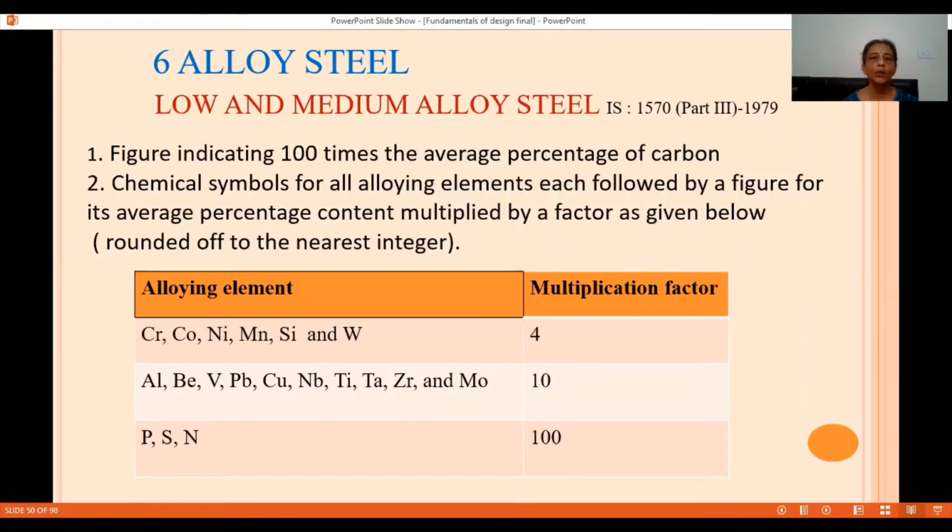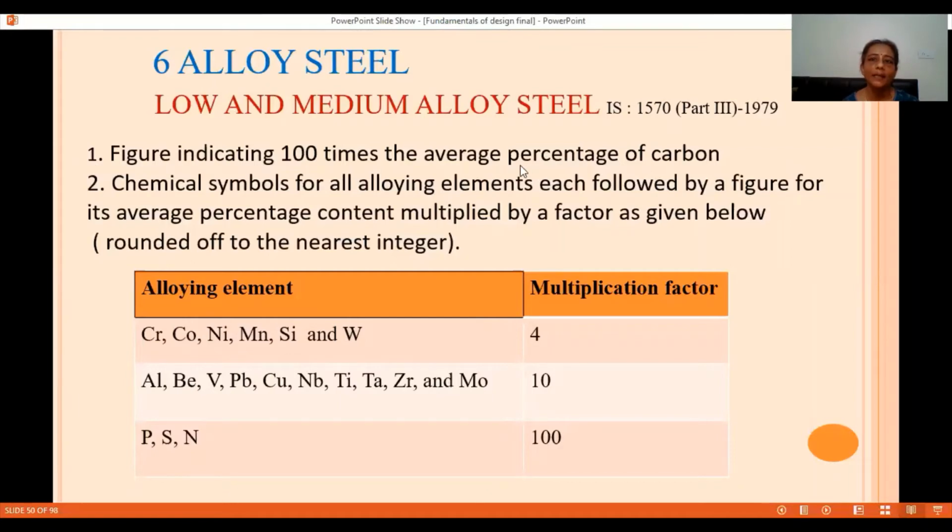Next, which we are going to study today, is alloy steel. Alloy means in the steel certain alloying elements will be added, like tungsten, vanadium, chromium, molybdenum, based on the properties required for certain types of applications. So first we will be studying low and medium alloy steel designated by IS 1570.